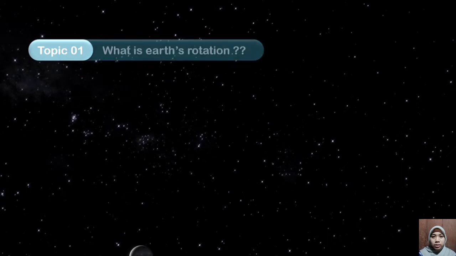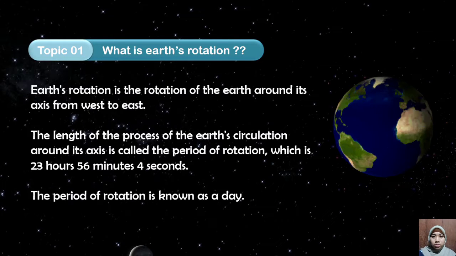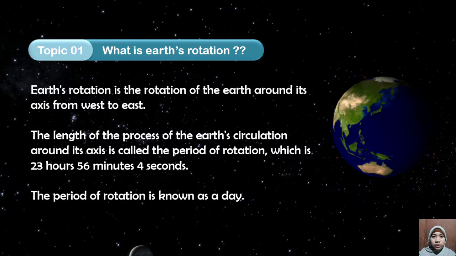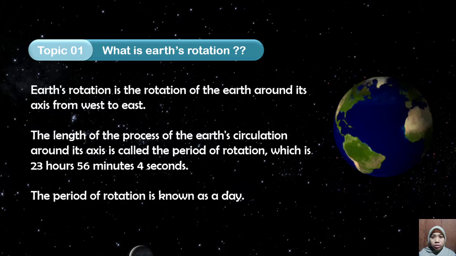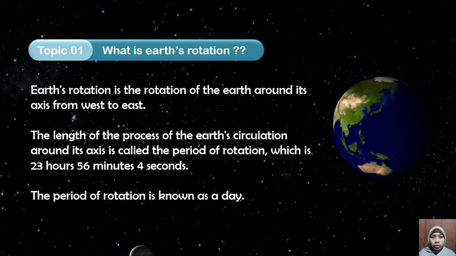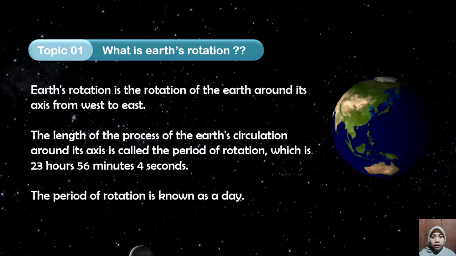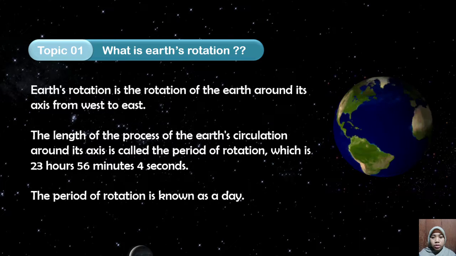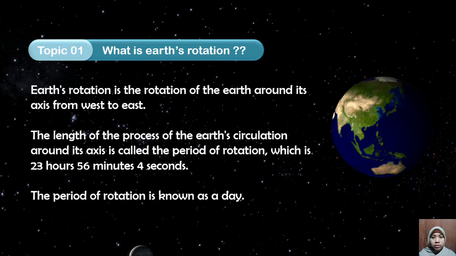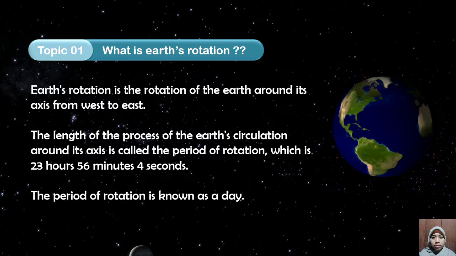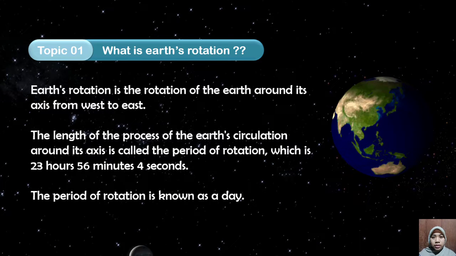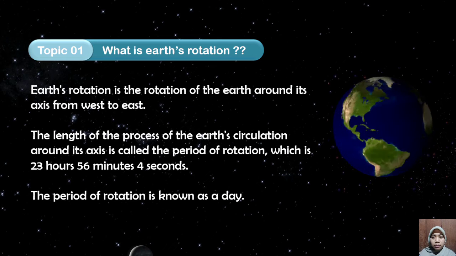What is Earth's rotation? Earth's rotation is the rotation of the Earth around its axis from west to east. The length of the process of the Earth's rotation around its axis is called the period of rotation, which is 23 hours, 56 minutes, and 4 seconds. The period of rotation is known as a day.